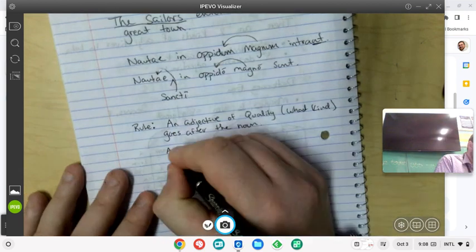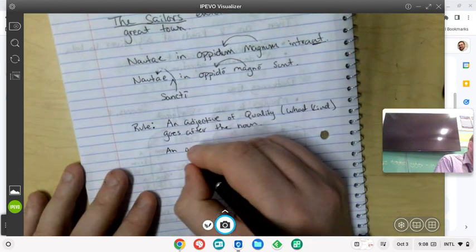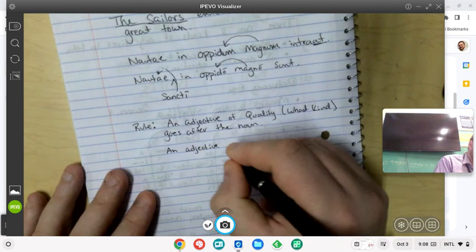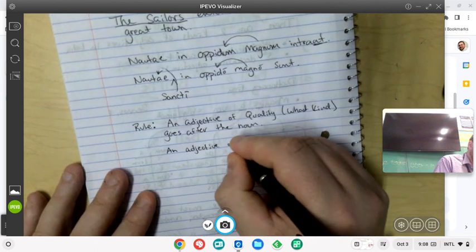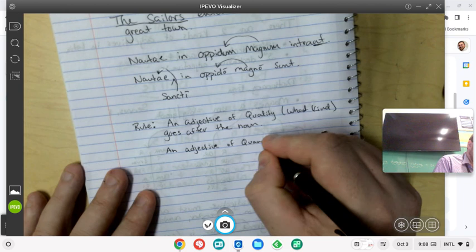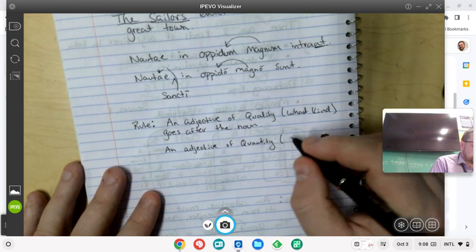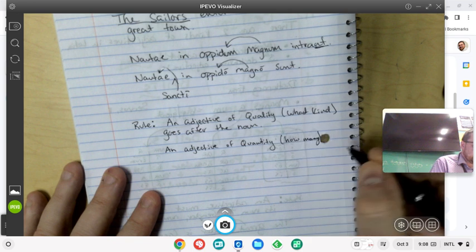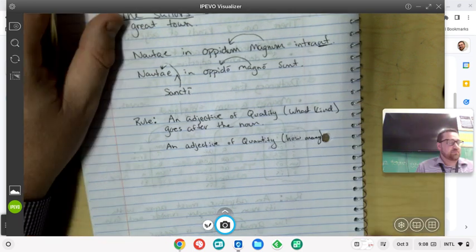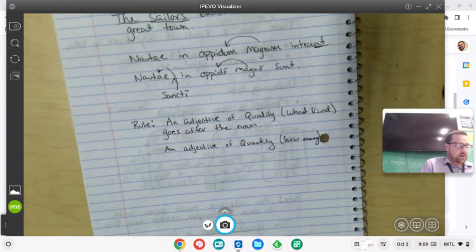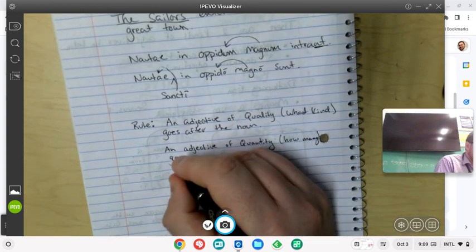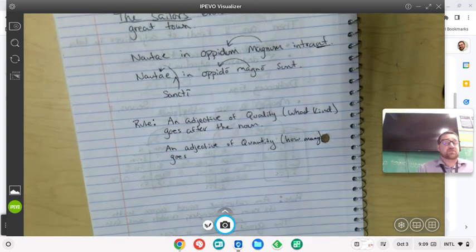But there's another kind of adjective, an adjective of quantity. And I'd like you to make sure these get into your notes too. An adjective of quantity tells you how many. And usually it has something to do with number. An adjective of quantity goes before the noun. So sometimes we do put adjectives before the noun.